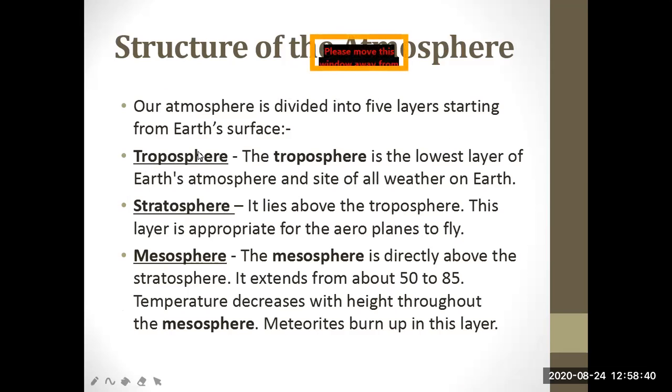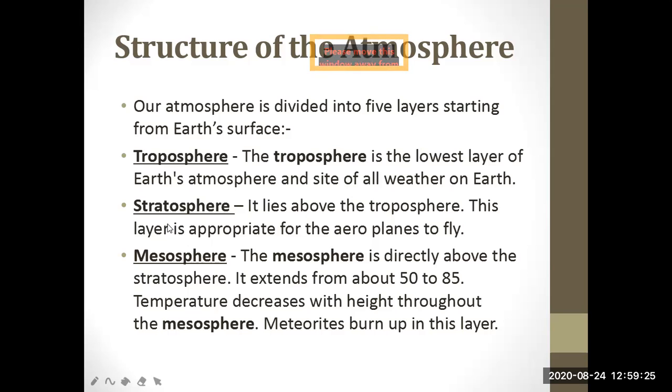In this, all the weather conditions occur, first thing, and all the clouds are available in this, and human survival is possible on this layer only. It has an average height of 13 kilometers. All the weather phenomena like rainfall, fog, hailstorm occur in this layer. So this is a very important layer. Again I am saying, why? Because human survival is possible only on this layer.